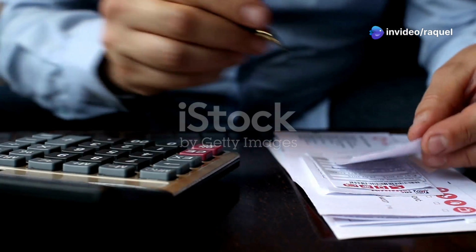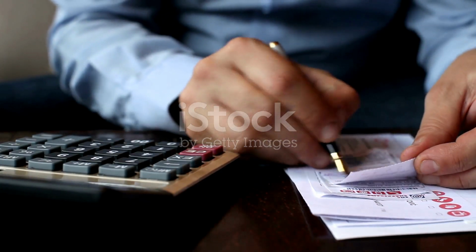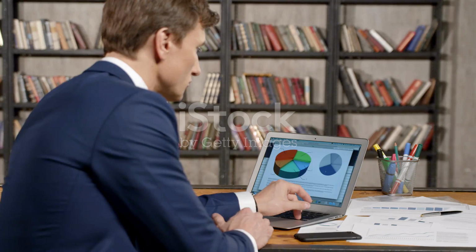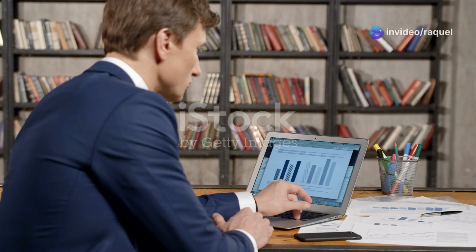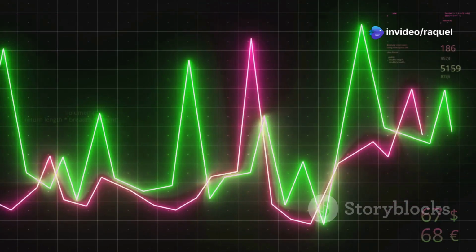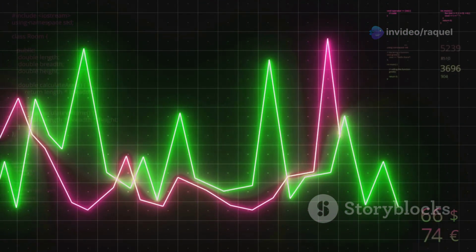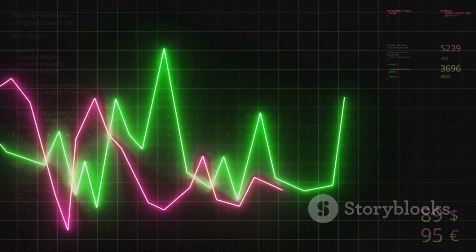Section 7. Pricing for profit. Setting the right price for your ebook. Determining the right price for your ebook is a crucial step in maximizing your earning potential while remaining competitive in the marketplace. Pricing too high might deter potential readers, while pricing too low could undervalue your hard work and limit